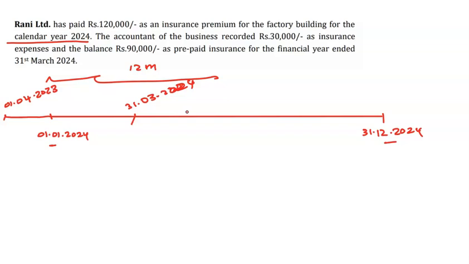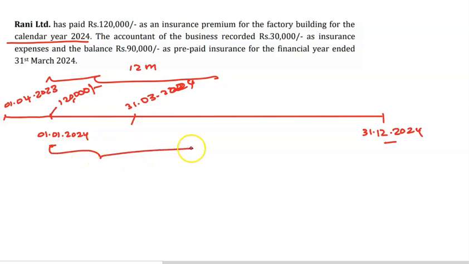You don't use the calendar year for accounting purposes. You have to use the financial year. So this payment was made on this date, 120,000, which is for the whole year.